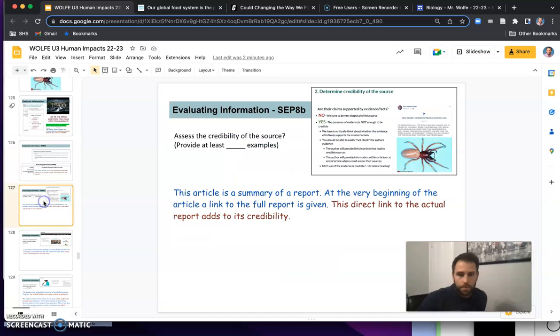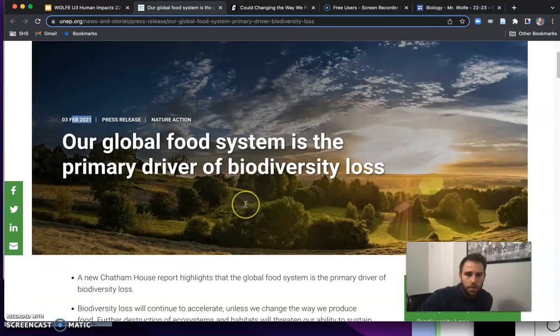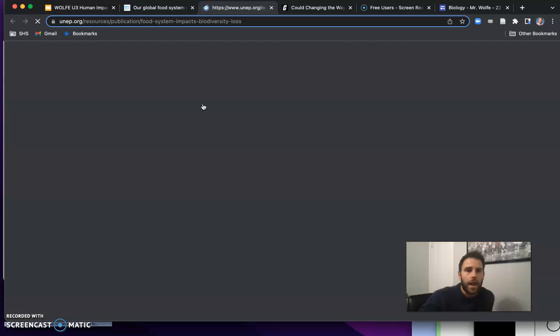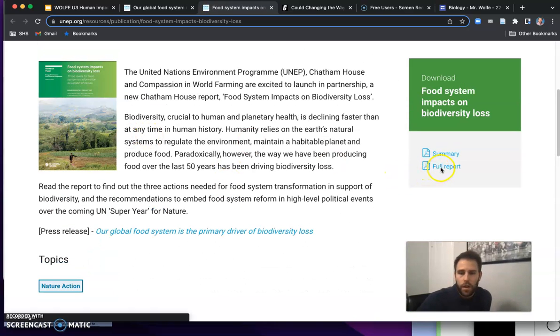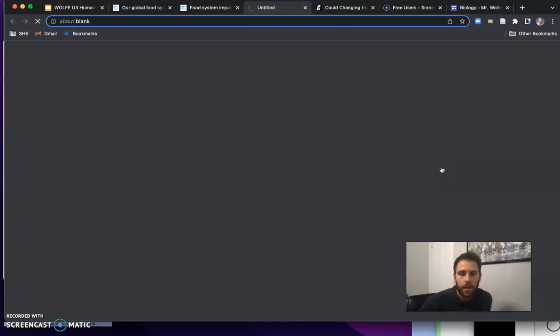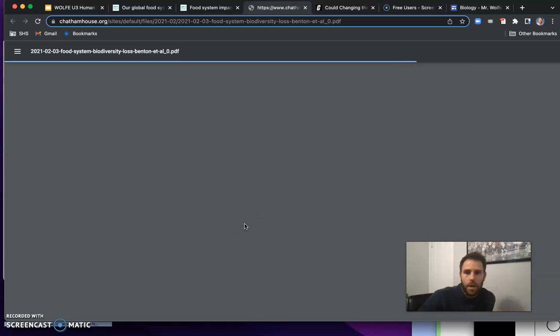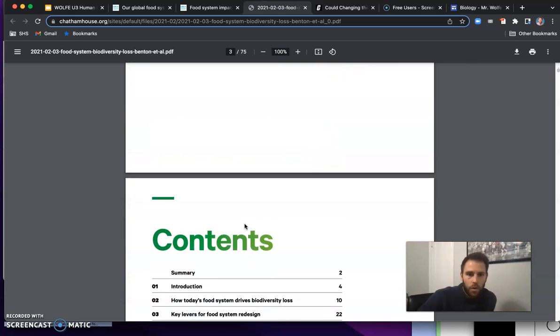So if I go back here, specifically, I want to just look at the evidence. This article is a summary of a report. And at the very beginning of the article, the full link is given, right? So right here, go down, click on this link, food systems impact biodiversity loss, and if I click on one more link right here, the full report, I get the full report. Come on, load. Alright, so 75 pages where it goes into detail.